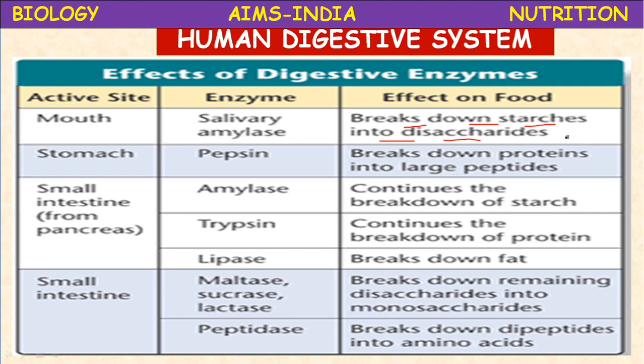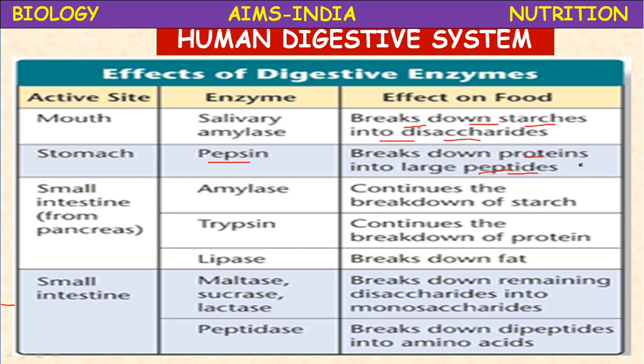They are disaccharides. If 1 unit of glucose is present, it is a monosaccharide. If 2 units of glucose are present, they are called disaccharides. Saccharides means sugars. Next, the stomach. The stomach is the active site. What is the enzyme present in the stomach? The main enzyme, pepsin. The pepsin acts on proteins and converts them into large peptides, polypeptides and peptides.